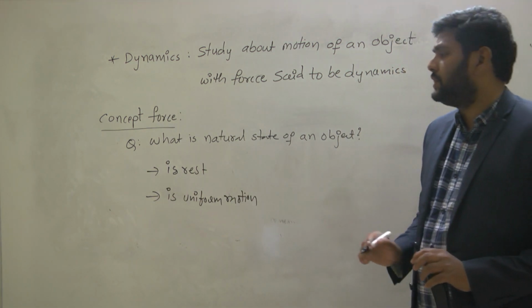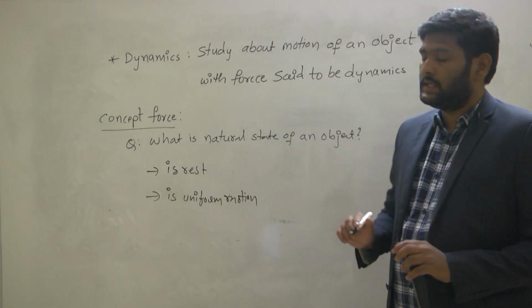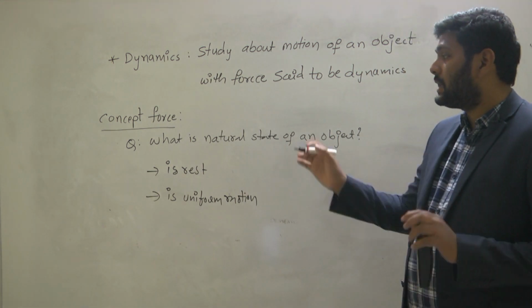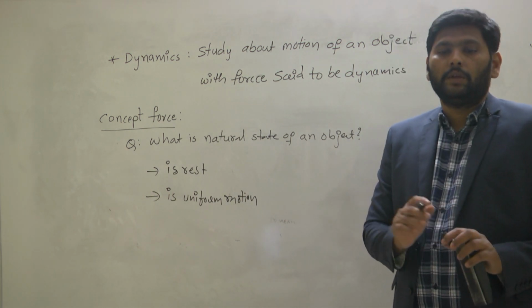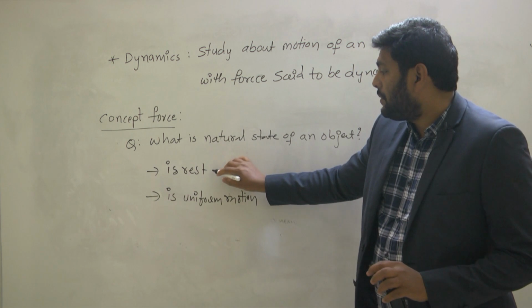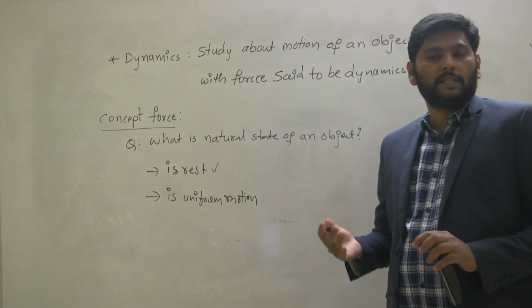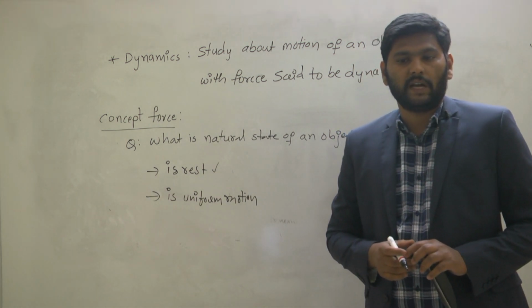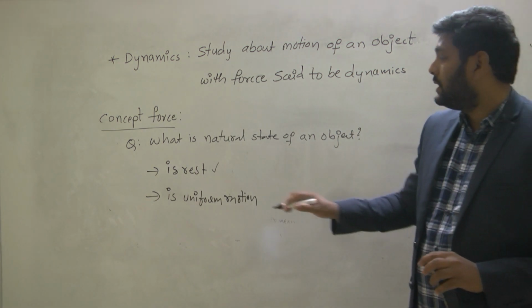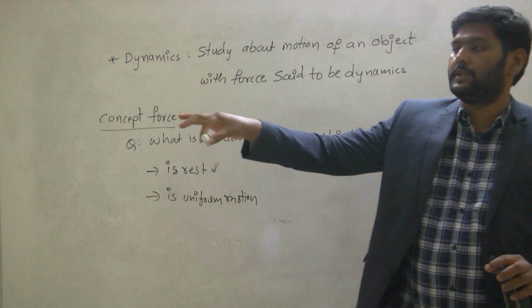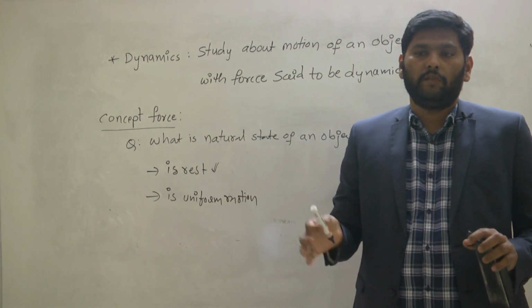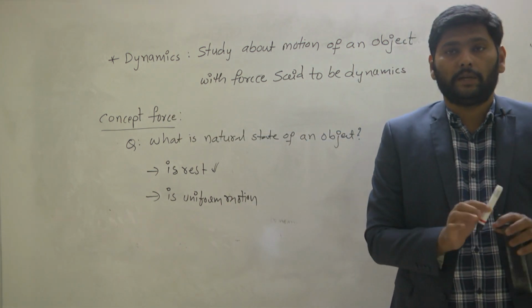But among the two, which one is correct? Rest or uniform motion? Which is the natural state of an object? Our common sense tells that rest is a natural state of an object, because when you keep the object in the same position, it will get to rest.